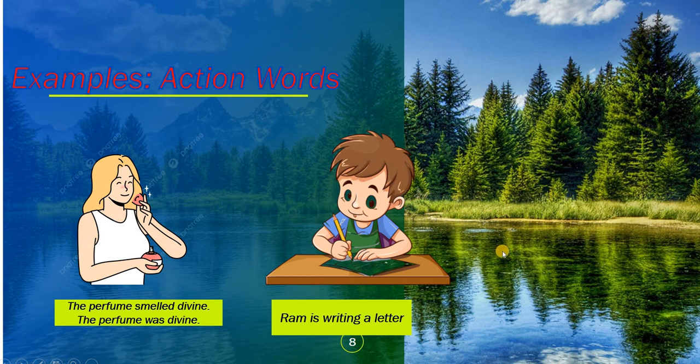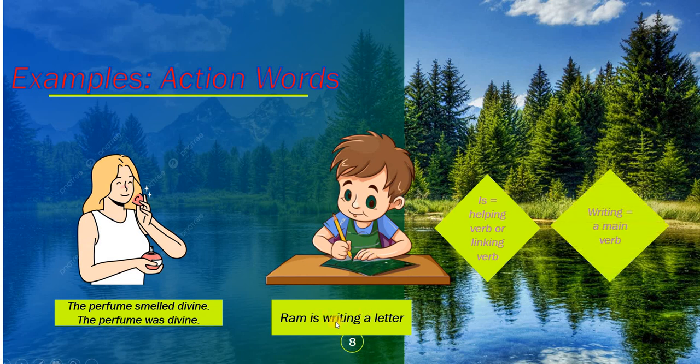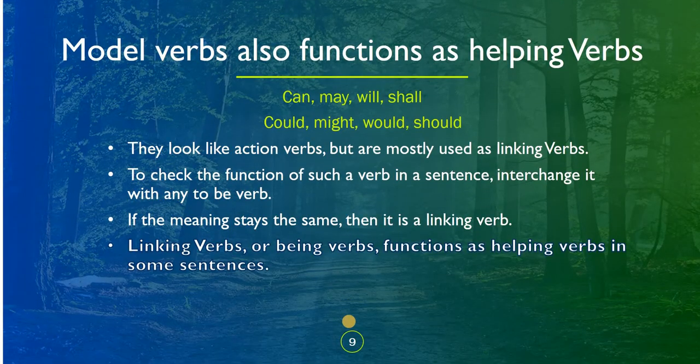Here, Ram is writing a letter. In this sentence, can you tell me the linking word? Yes, is is a linking verb. It's also called a helping verb, as it is helping or linking to the main verb. Which is the main verb here? Writing. Writing is the main verb. So Ram is writing a letter. So is links to the main verb writing.